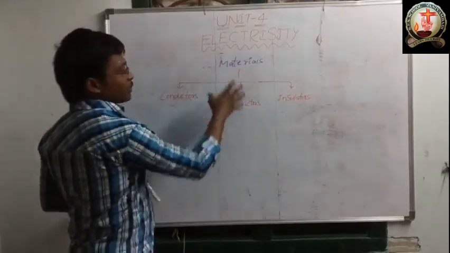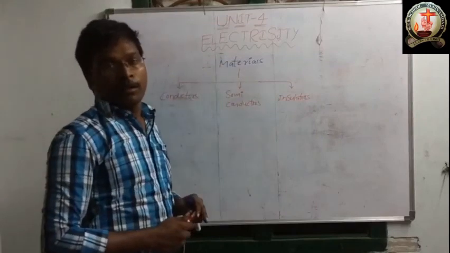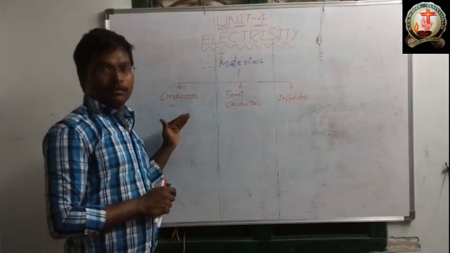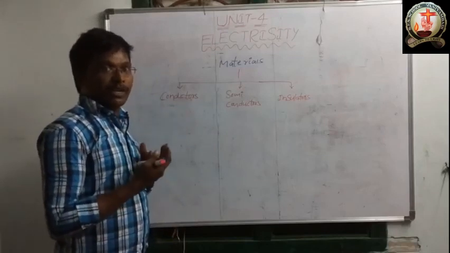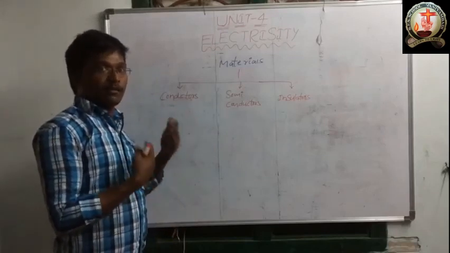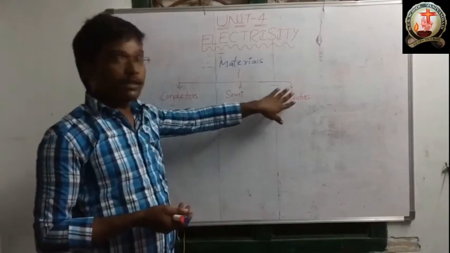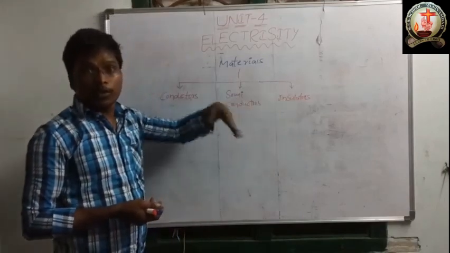Conductors, semiconductors, and insulators. These are the types of materials. Now we should find which type of materials we should call conductors, which semiconductors, and which insulators.